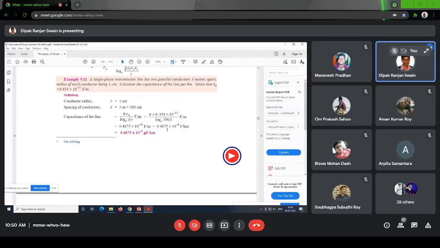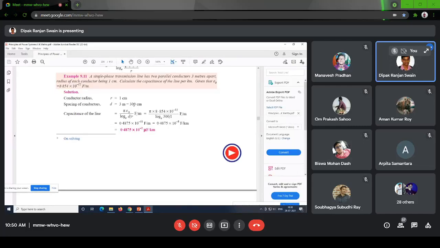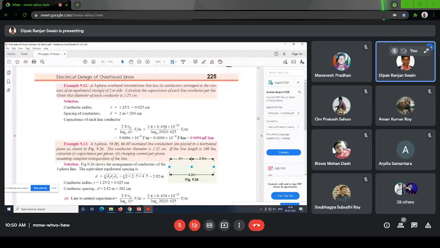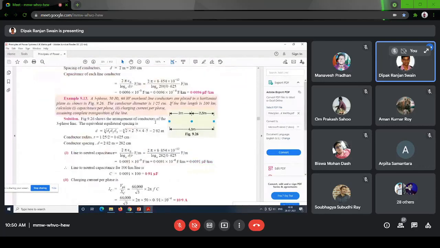And the value of capacitance you will calculate is per meter. So, if you want to calculate it per kilometer, so just multiply 1000. So, this is per meter, this is per kilometer. So, sometimes you have to check whether the question is asking per meter or per kilometer. Similar problem here. Now coming to this one.